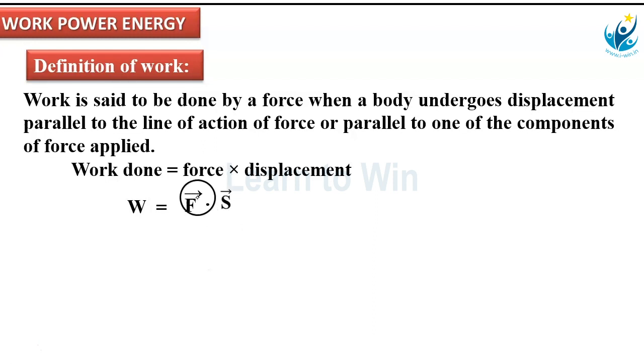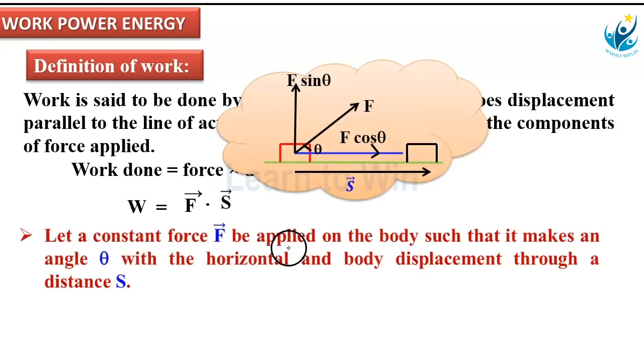F bar, force, is a vector. S bar, displacement, is a vector. Their dot product gives work done. Means here work done is a scalar. The dot product of two vectors gives a scalar. Work done is a scalar. So W equals F bar dot S bar.